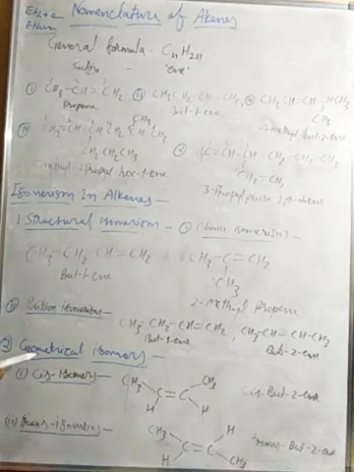Now next is geometrical isomerism. Geometrical isomerism is different from structural isomerism, right?